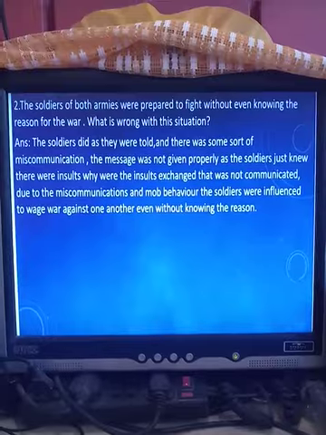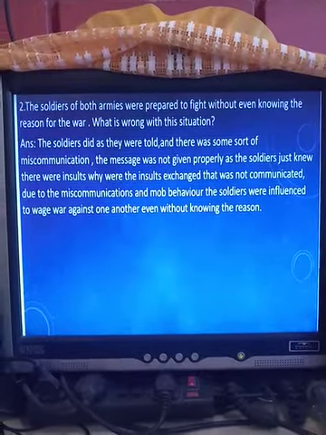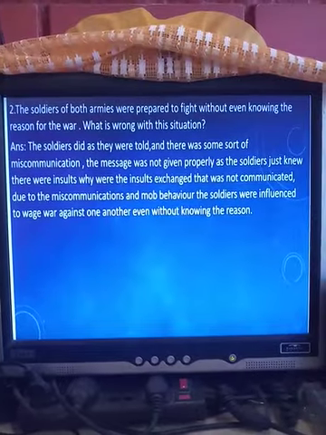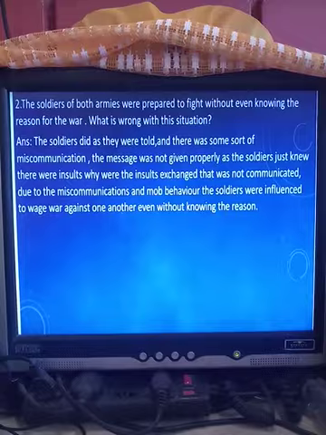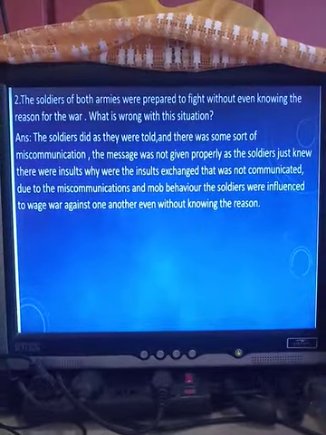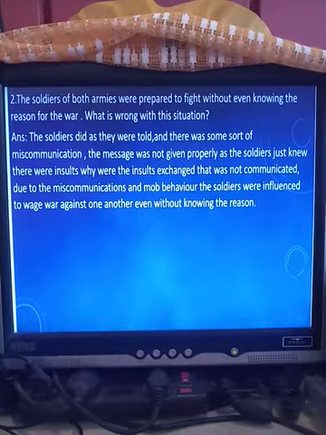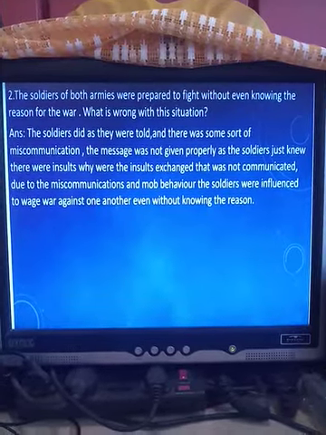Mob behavior is when mob meaning a big crowd of people. Just because a big crowd of people is saying something, people are believing. It may be true, it might not be true. Okay, so over here they miscommunicated. They did not tell the soldiers the entire thing. They only told there were insults. What it was, they did not tell.